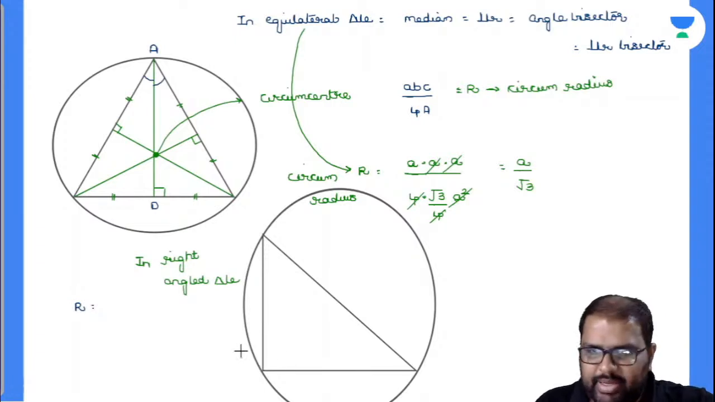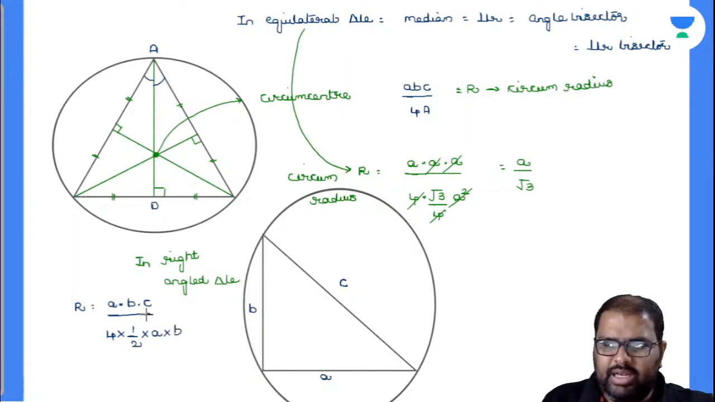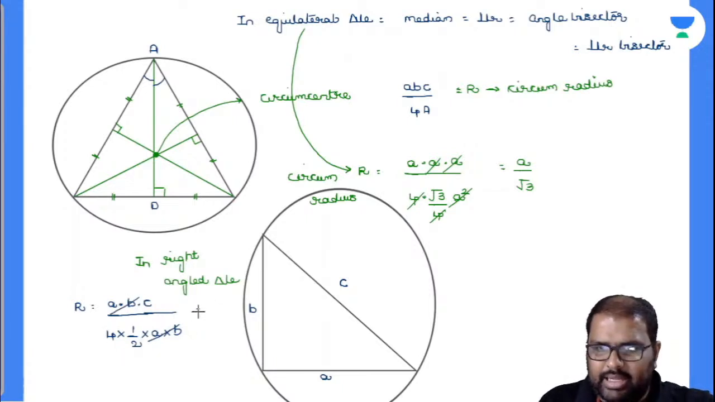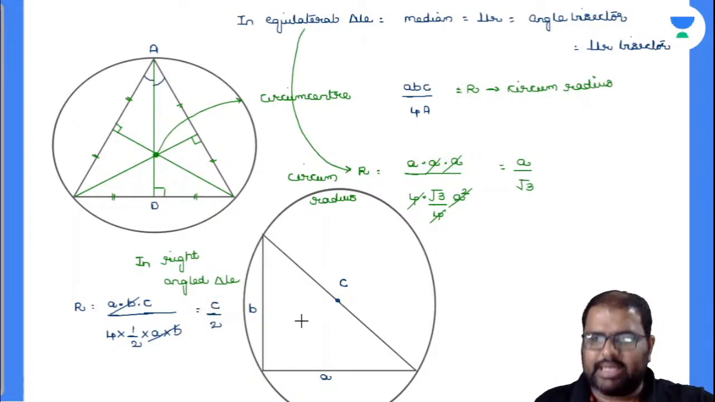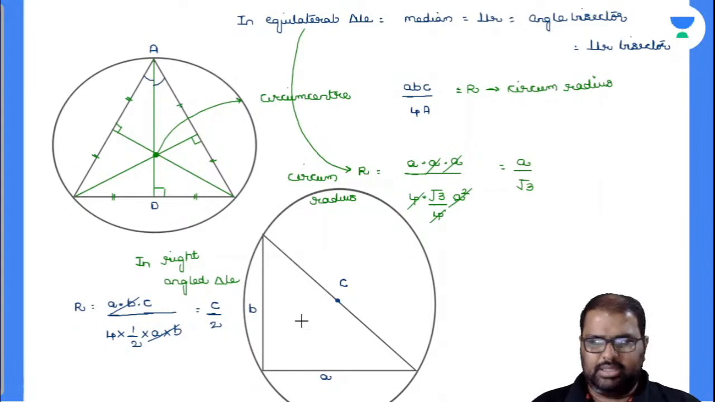Let us suppose I take this side as A, this as B, and this as C. A into B into C divided by 4 into the area of the triangle, which is half into base into height. Base is A, height is B. Am I right or wrong? So finally, A into B cancels, 2 and 4 cancel, and it is C by 2. Now in a right angle triangle, the circumradius will be exactly half of the hypotenuse. This point is clear, I hope.